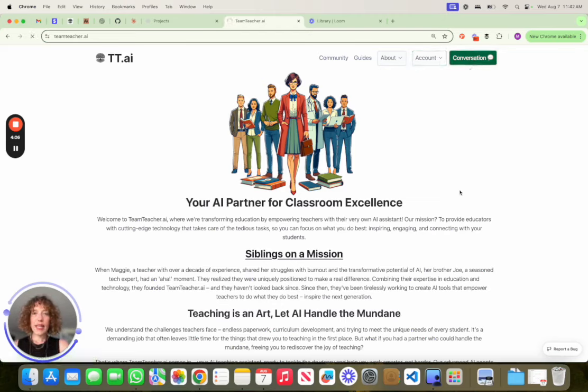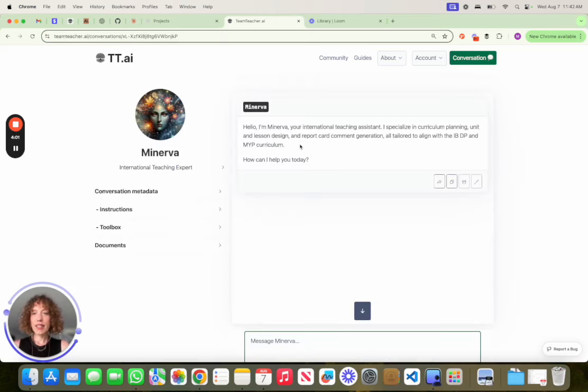So we're gonna jump in here, and here is Minerva. Currently, Minerva is the name of our AI. She is an international school teaching assistant. You can talk to her basically like you would to a colleague or an assistant who has a degree in education, is well versed in the curriculum, and is super enthusiastic to give you what you want. So you can really just engage in a conversation in a pretty collegial manner.